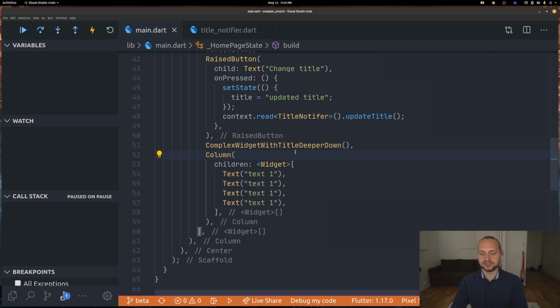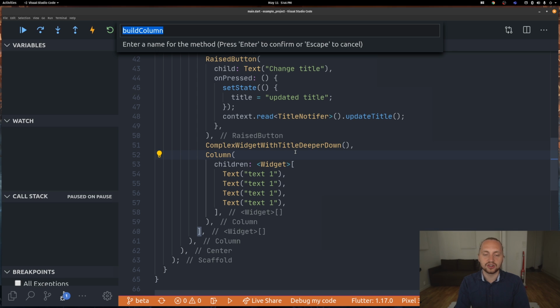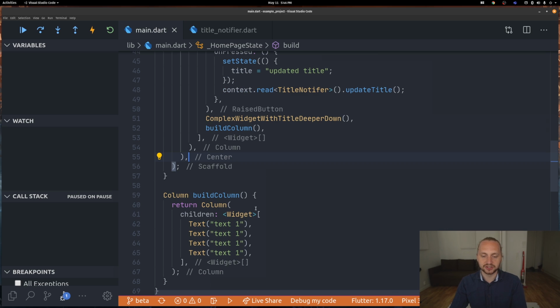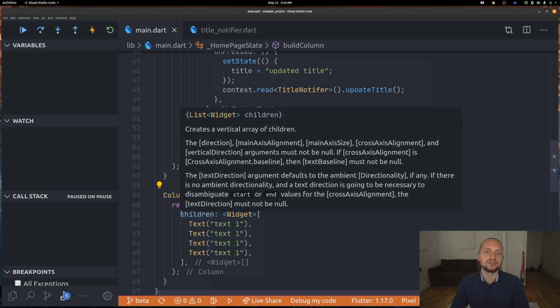So we could do something very simple, and that's extracting it to a method. There are times when you extract methods, and there are times when you do it with widgets, but I'm going to show you the different ways of doing it. For example, now we just have a method called buildColumn, and this is going to return our column. Of course you can have another name for it. And that would pretty much just render this widget. So this is just a normal method which returns a widget instead.